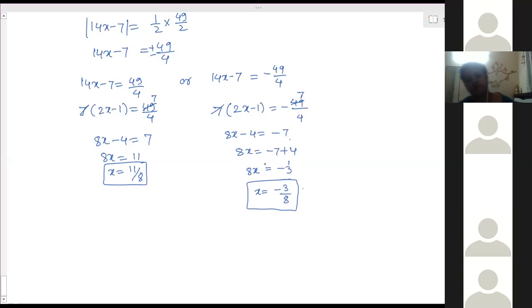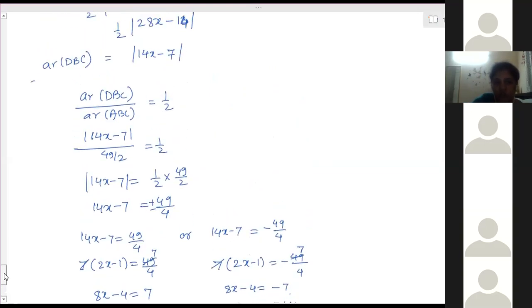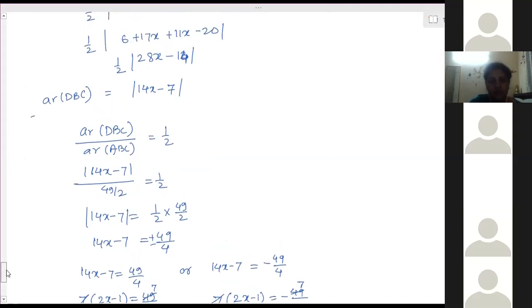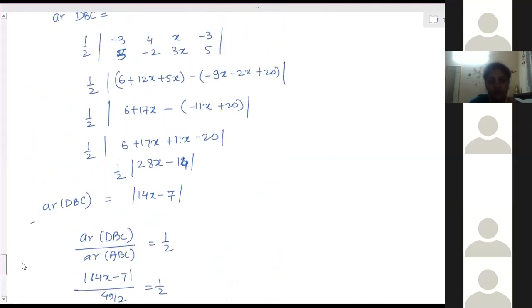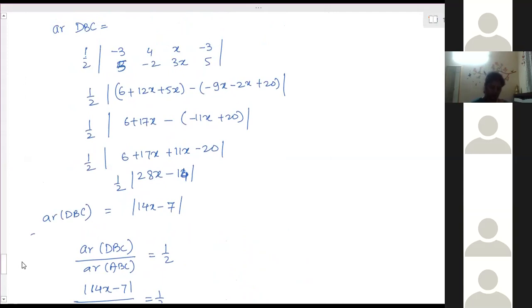Minus 3. Don't forget to take two values. When you remove the absolute sign, whatever number is present on the right-hand side of the equal sign, you have to take it as positive as well as negative. Is that the answer? Yes, 11 by 8 and minus 3 by 8.